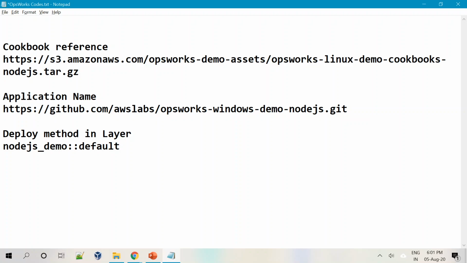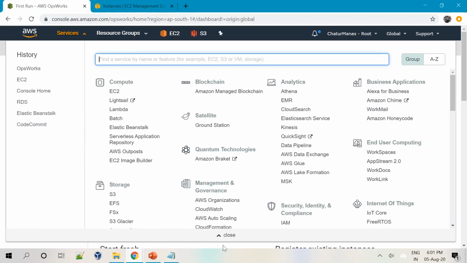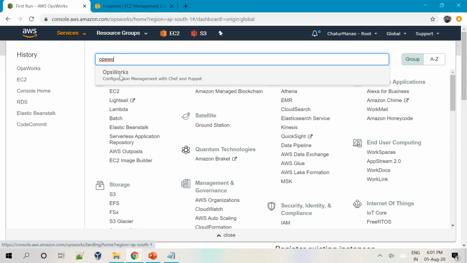So to start executing this particular demo, I will go to the AWS site. I have already logged in there and I'm on the services. If you have already accessed OpsWorks, it will be in your history. Otherwise you can type OpsWorks here and that particular service will open.